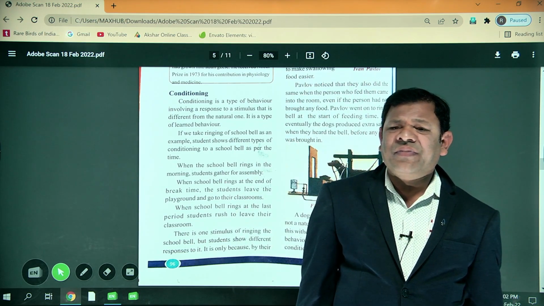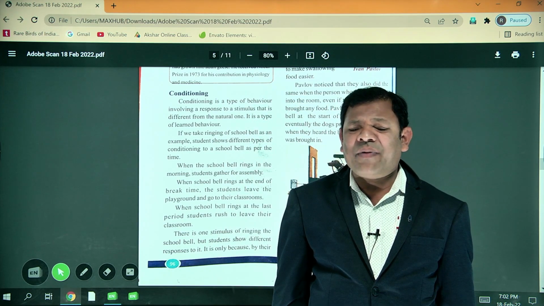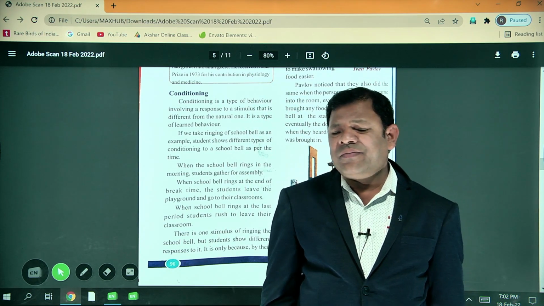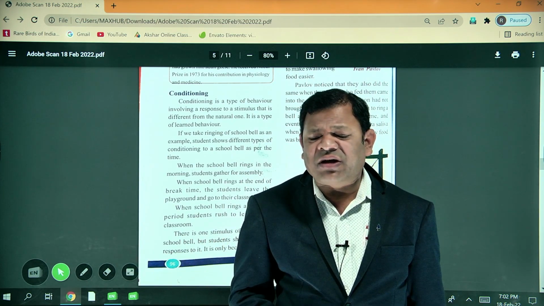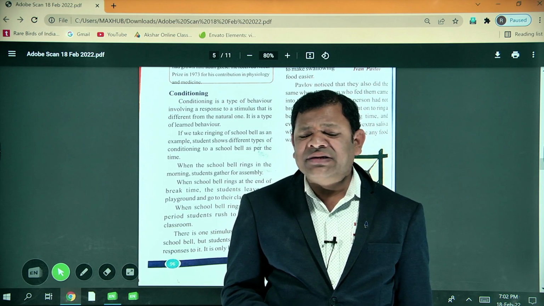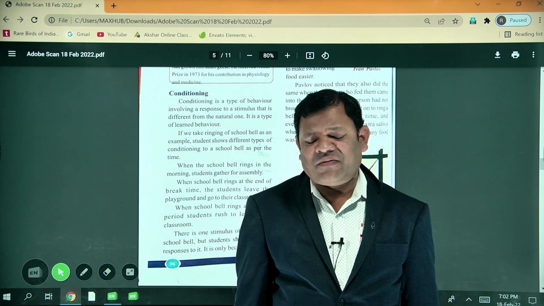After that, first he rings the bell, and at that time he does not provide food, and the dog does not secrete saliva.